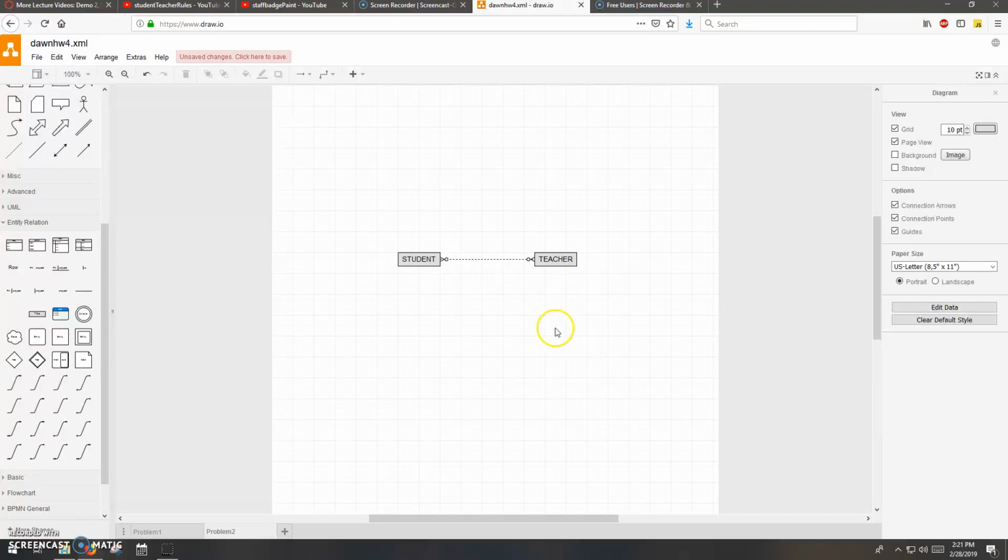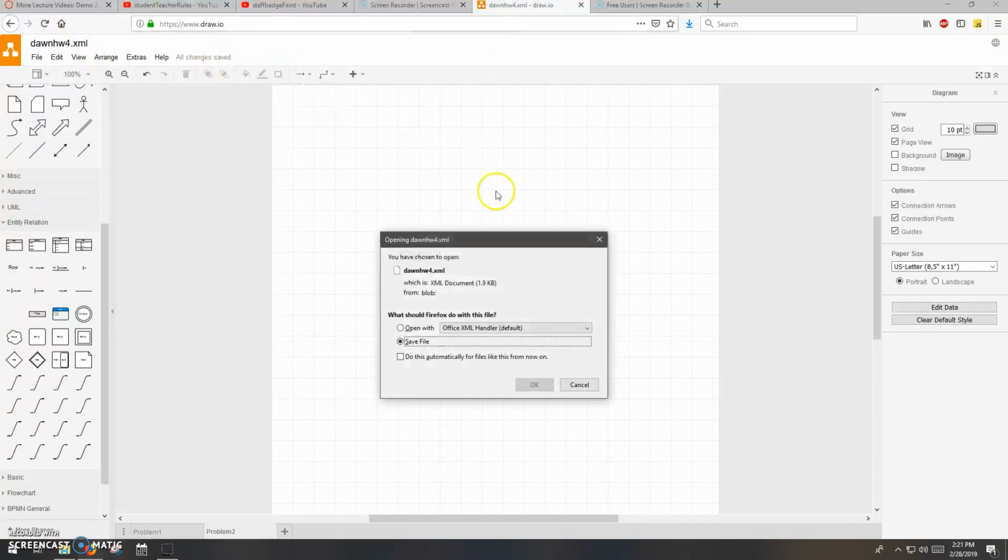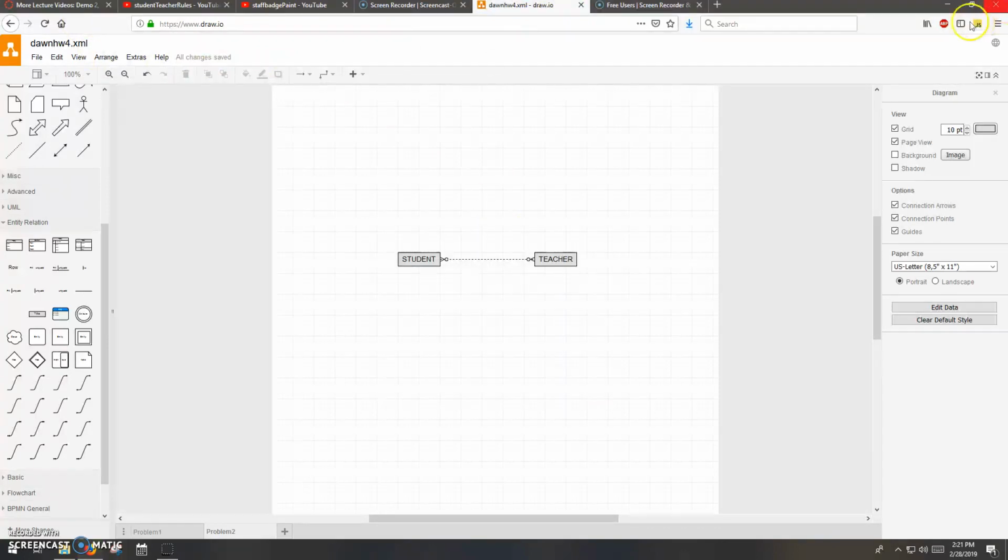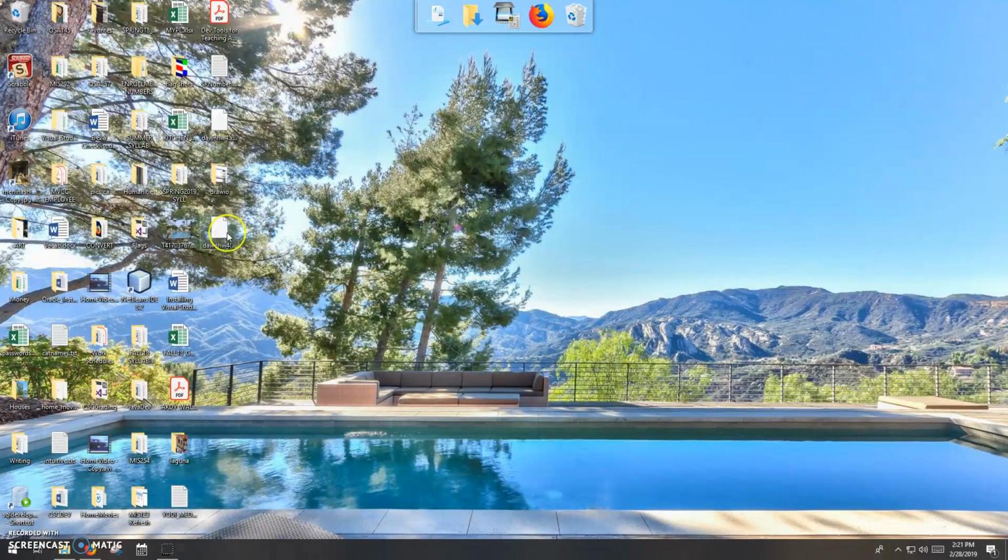So yeah, other than that, why don't you try it out and tell me how you like draw.io. And again, I'll just mention that I'll go ahead and save the changes. So this is going to be saved to that file on the desktop, the XML file. And when it's time to submit, this is the most recent one, saving at 2:21. When it's time to submit, this is the one I'll want, that XML file. Maybe your most recent XML file is the one that you will submit in Canvas. Okay.